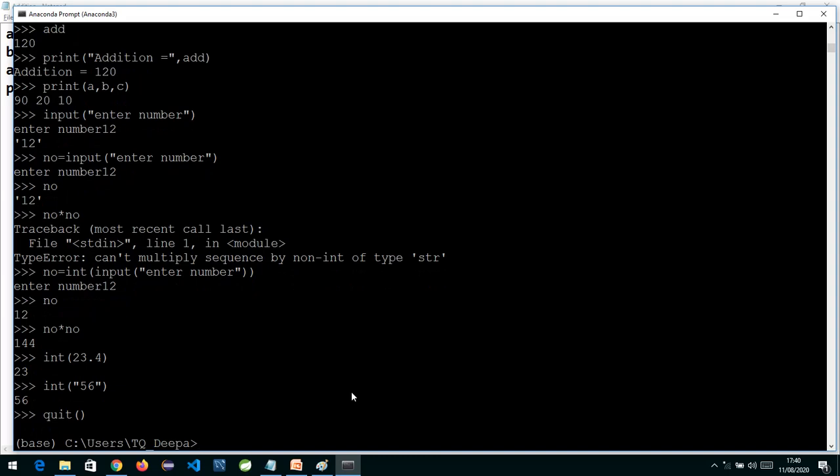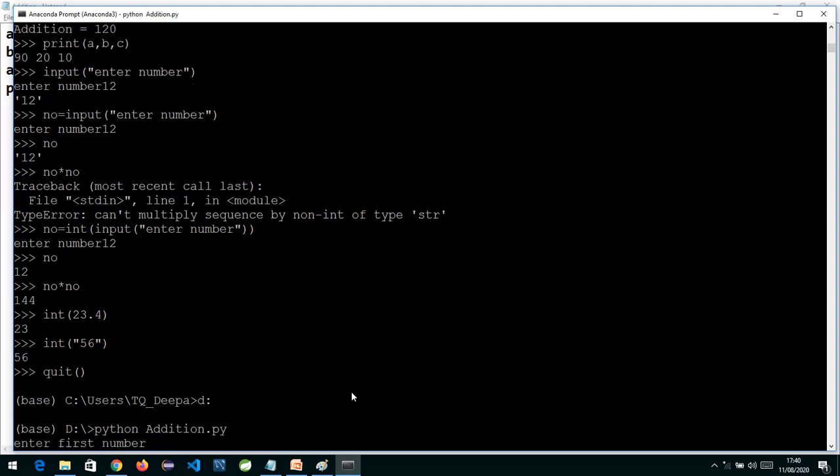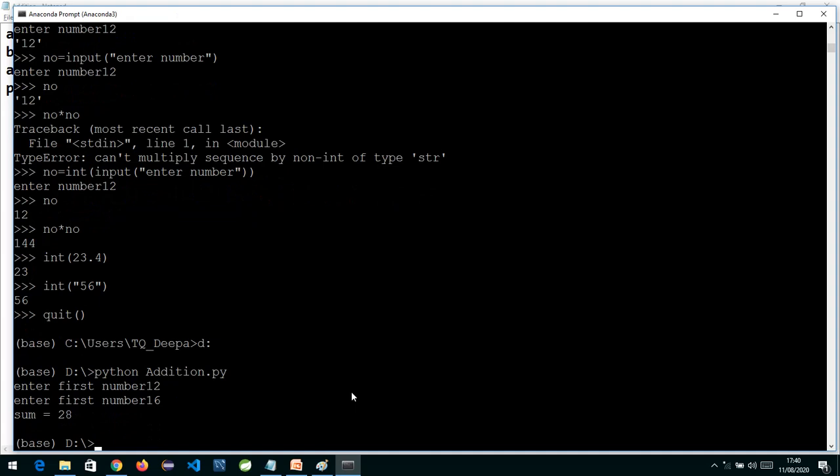Okay, now I am back over here, and I'll go to D:, and from D:, I am going to write the command python. The name of my file is addition.py. So what I'm trying to do is execute the py file which I have created. It is asking me the first number, I will enter 12, and the second number, suppose I enter 16. So the addition is 28 over here. So are you getting it?